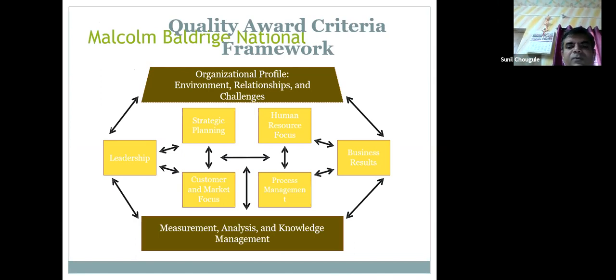Now the organization profile is relevant to leadership and to measurement, analysis and knowledge management. Again, leadership has an interrelationship with strategic planning, customer and market focus, human resources and process management. These all have certain similarities with the balanced scorecard. The balanced scorecard also had certain points which are included in the Malcolm Baldrige National Framework.